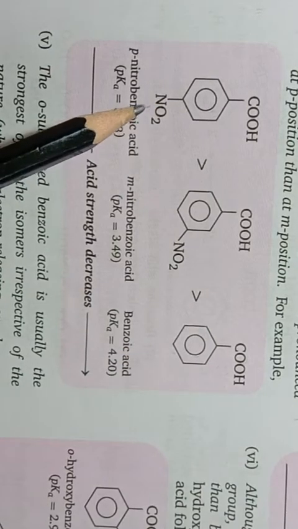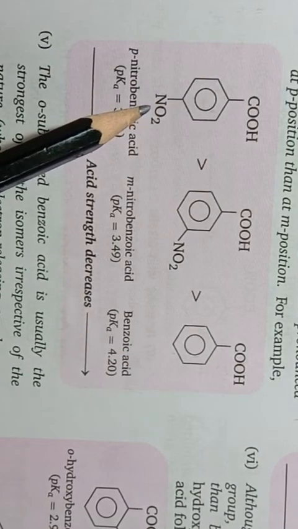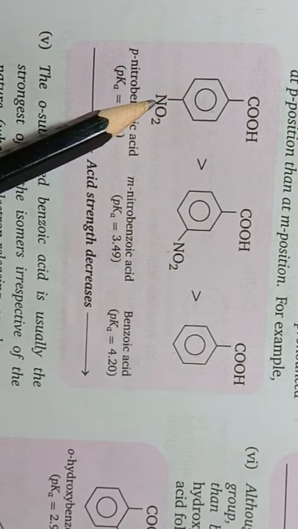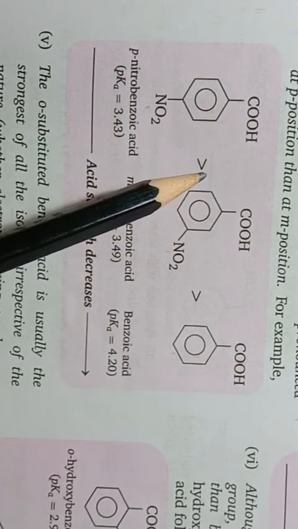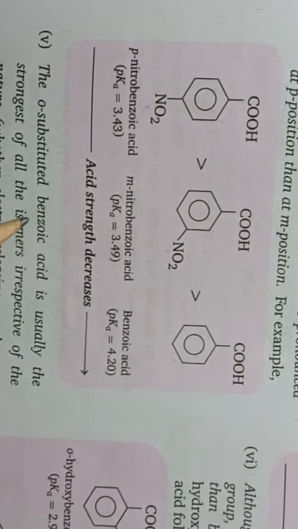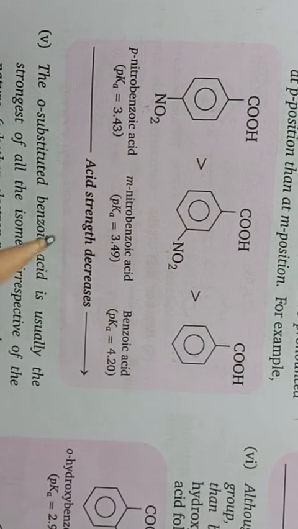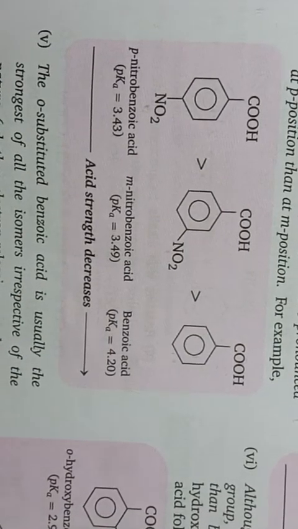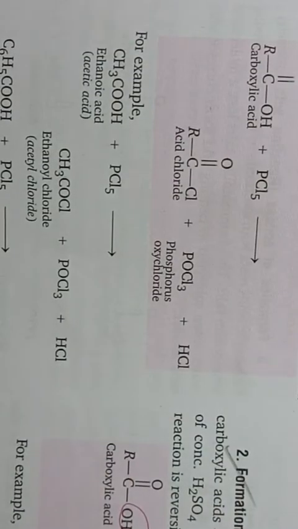With nitro at the para position, the para position is more prominent than the other positions. Okay students, so this para nitro benzoic acid will be the strongest one, and this will be the weakest one. So this is the acidic strength of the different types of aliphatic and aromatic acids.